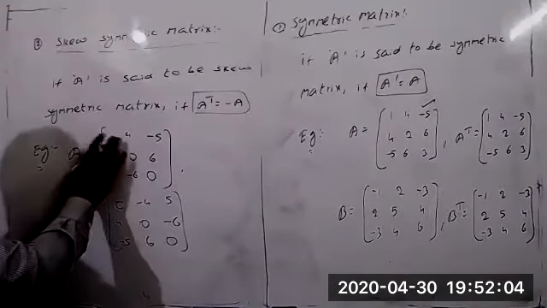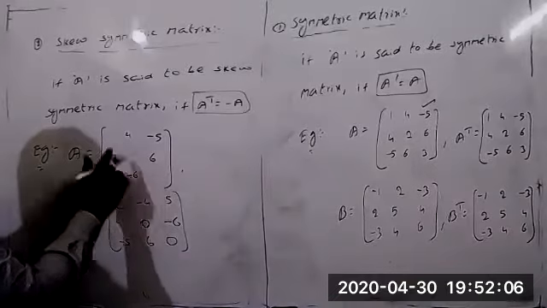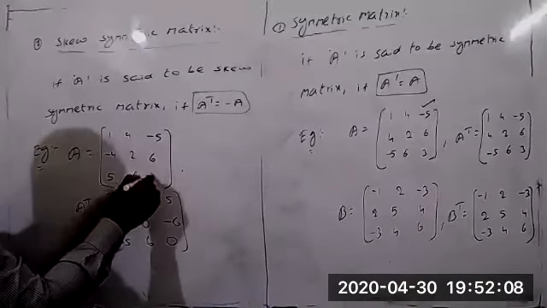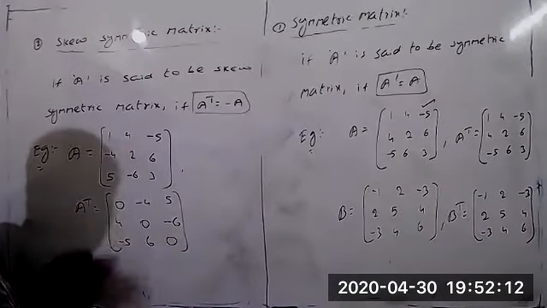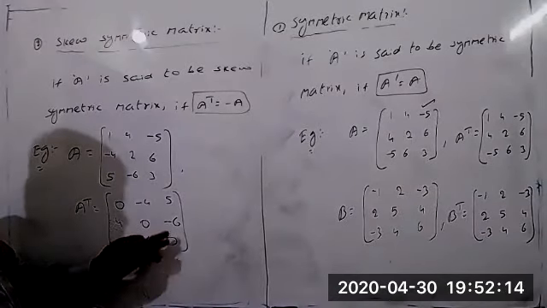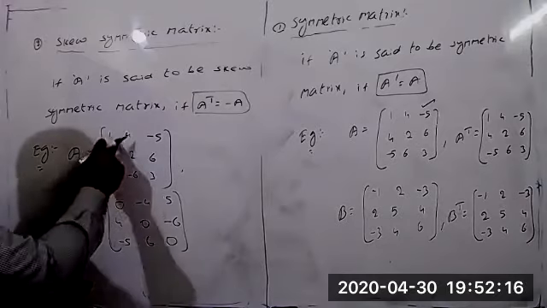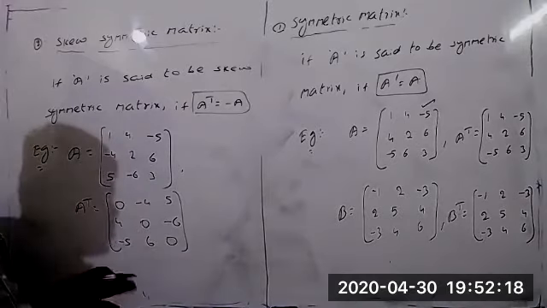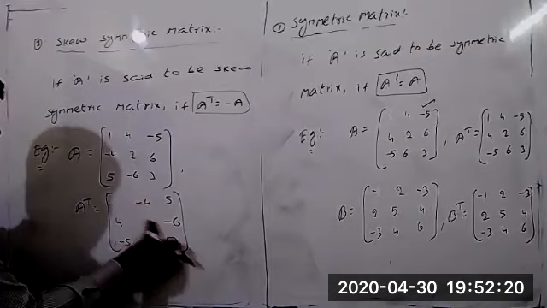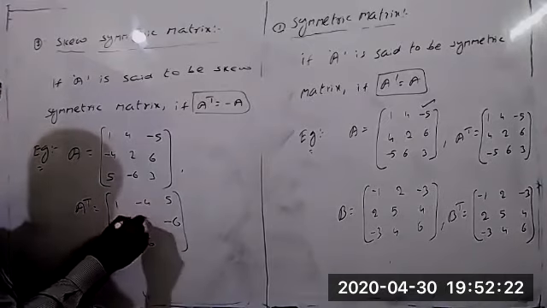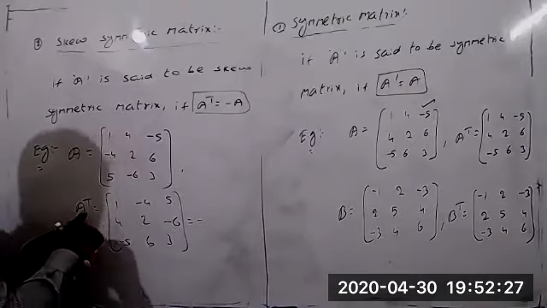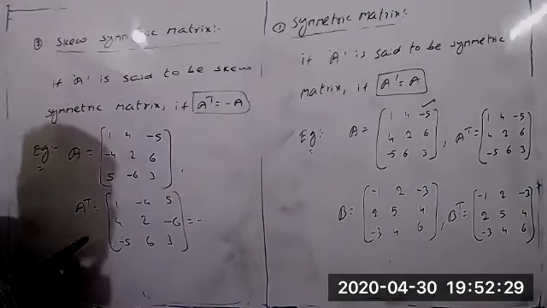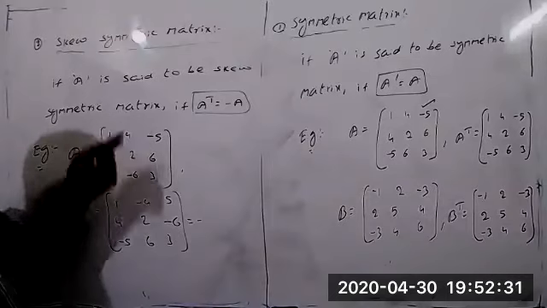Starting, suppose these 3 elements I am taking here now 1, 2, 3. Now take minus common from this one. Here also we got the same thing, 1, 2, 3 only we are getting. But we are taking minus common, so what we get of these 3 elements we got negative. That means we are not getting A. Suppose here also you can take 1, 2, 3. From this one you can take minus common because A transpose is equal to minus A. Then only we call A a skew symmetric matrix.